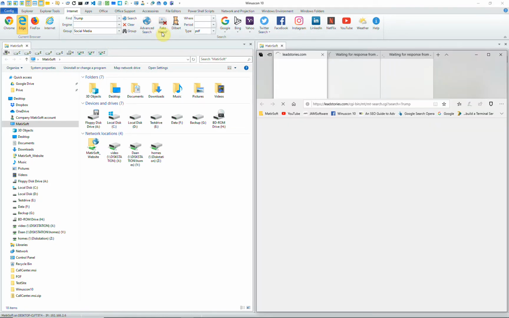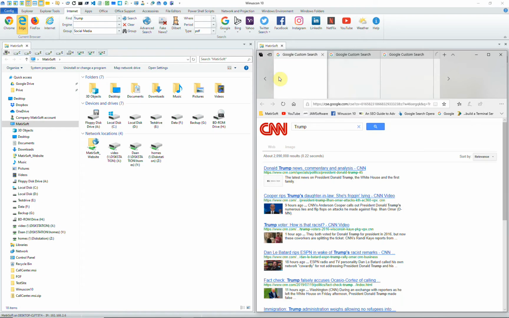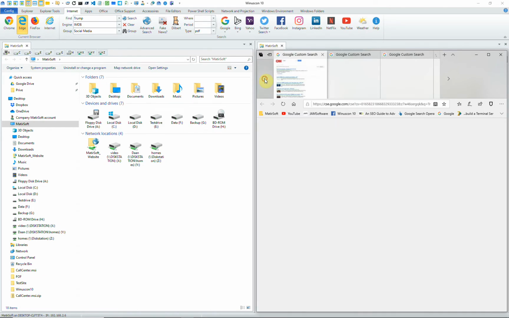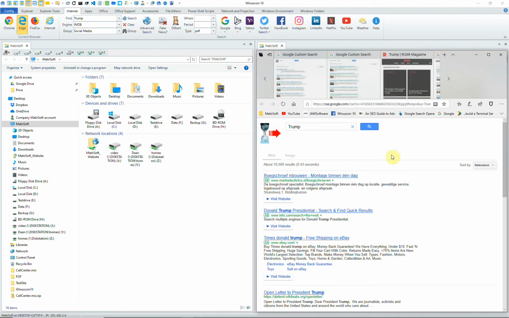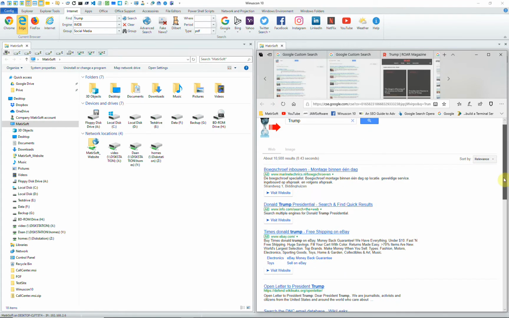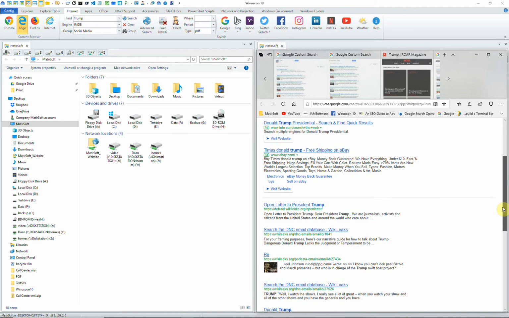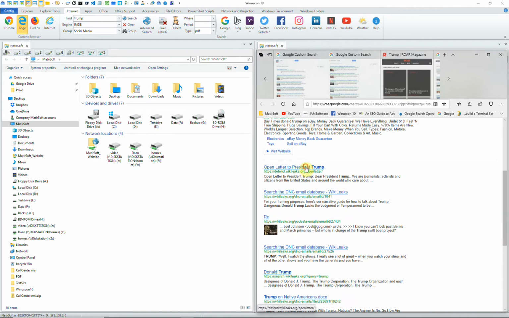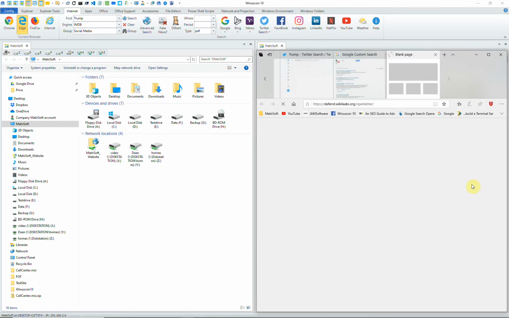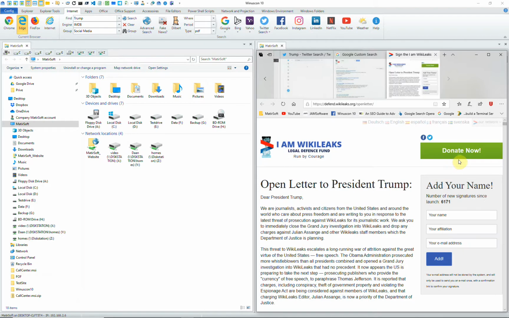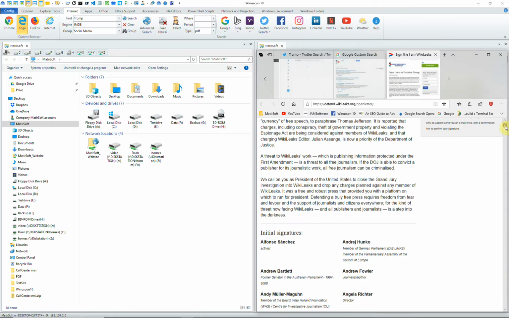The same thing can be done using the button fake news. This is a special group, and you can make your own group. We have a lot of search engines grouped together with the category name fake news checker. And when you click on fake news, all the engines will be used in one search. You can see here WikiLeaks.